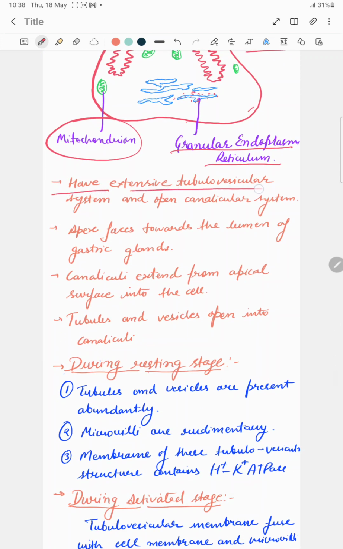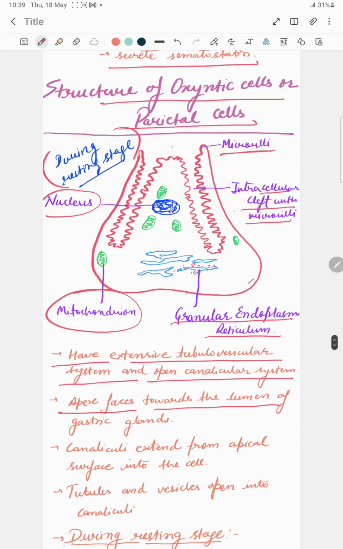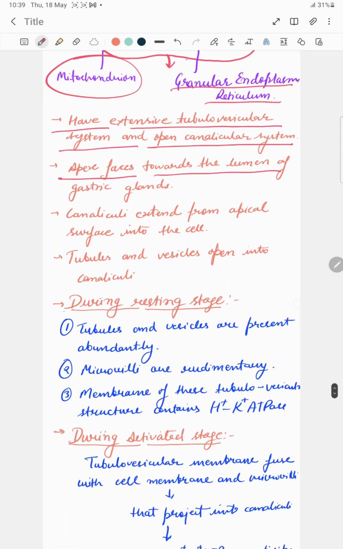These cells have an extensive tubulovesicular system and an open canalicular system. The apex faces towards the lumen, and the base part is towards the interstitial cells. So the apex faces towards the lumen of the gastric glands, and canaliculi extend from the apical surface into the cell.